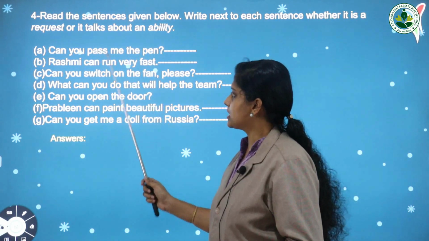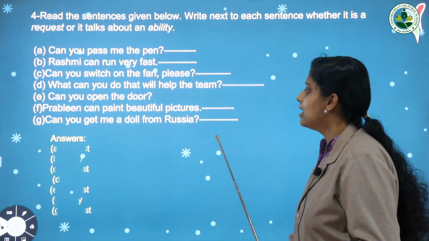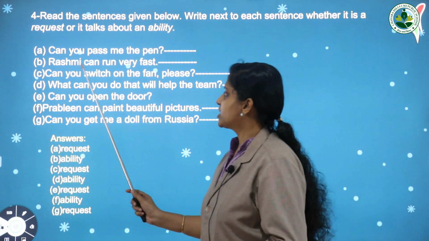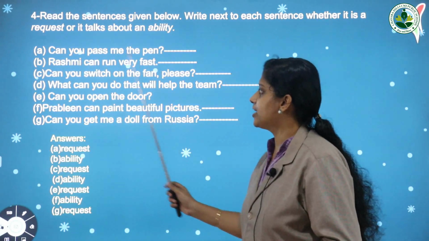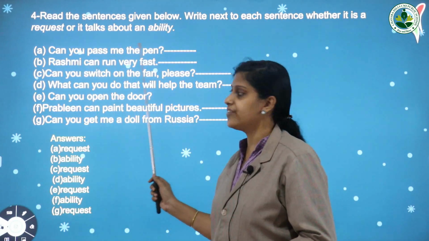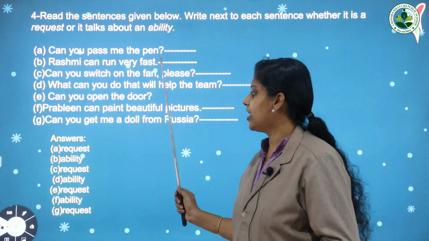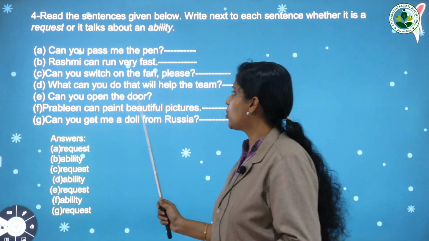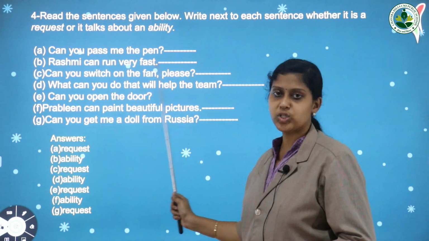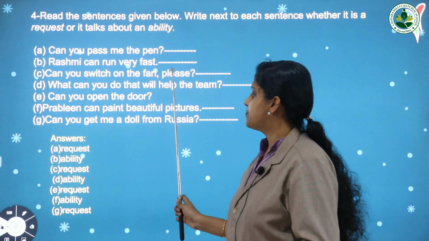Yes, it is a request. Next one. Rashmi can run very fast. It is her ability. Next one, can you switch on the fan please? Yes, it is a question. So it is a request.